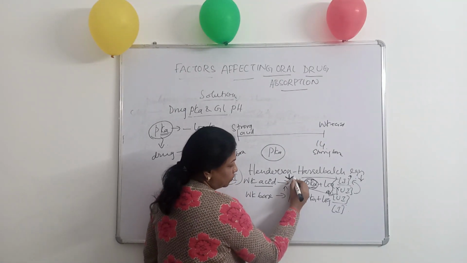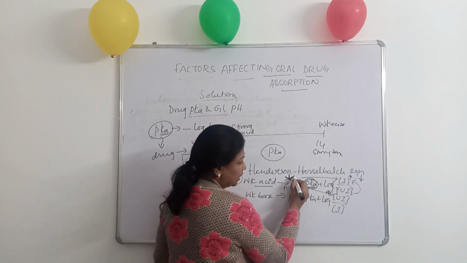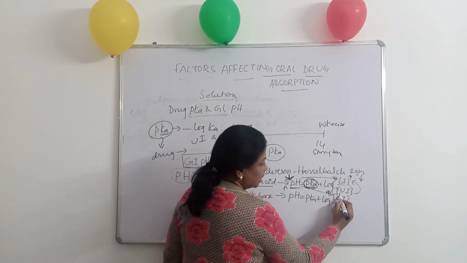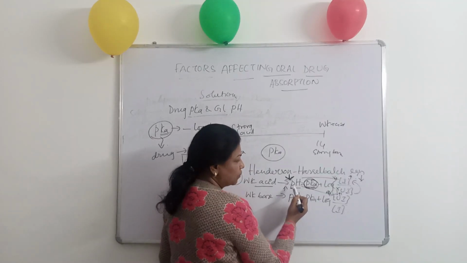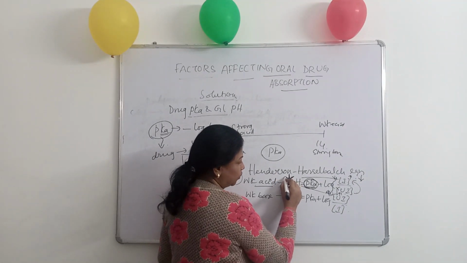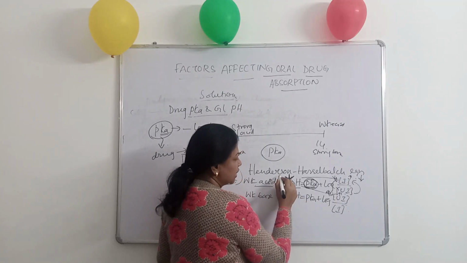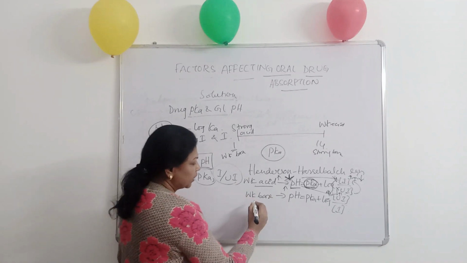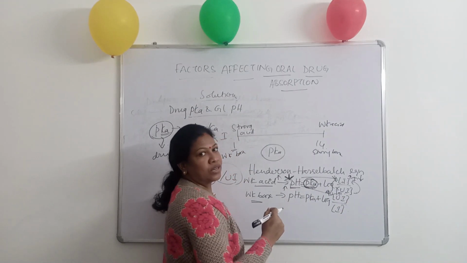See, when the weakly acidic drug is placed in the stomach, that is, when there is a reduction in pH, there will be a reduction in the ionized fraction and an increase in the unionized fraction. That is, pH is directly proportional to the ionized form of the drug and inversely proportional to the unionized fraction. So a reduction in pH will reduce the ionized concentration, whereas an increase in pH will increase the ionized concentration. That's it. Whereas in the case of a weakly basic drug, pH is directly proportional to the unionized drug.